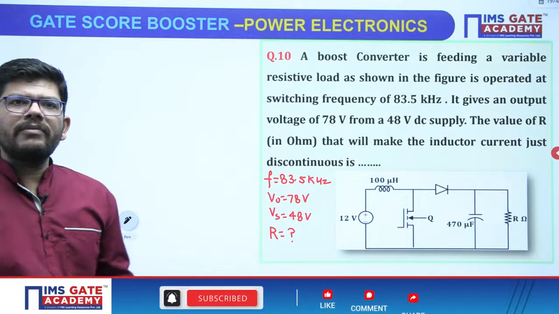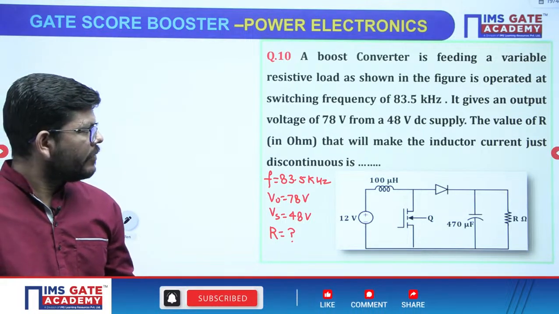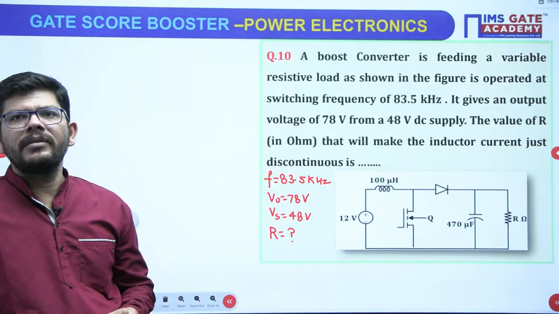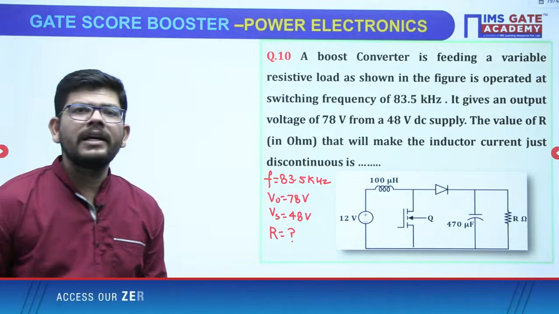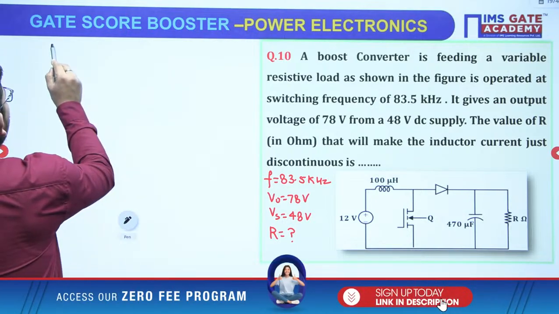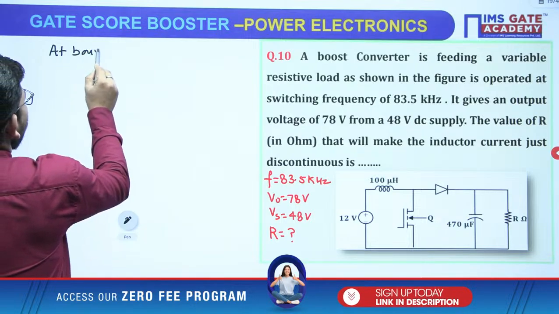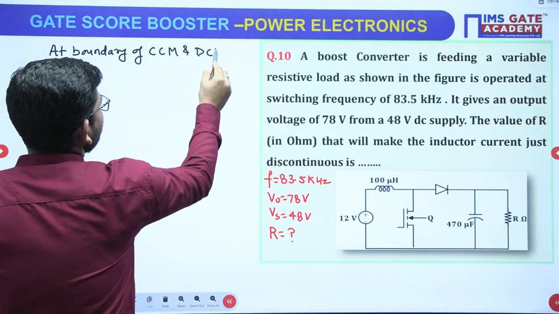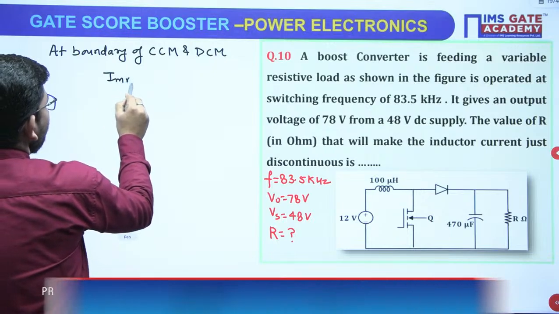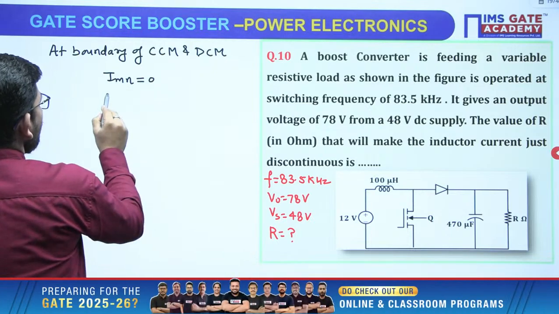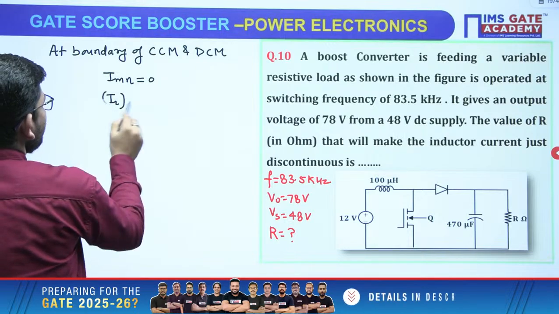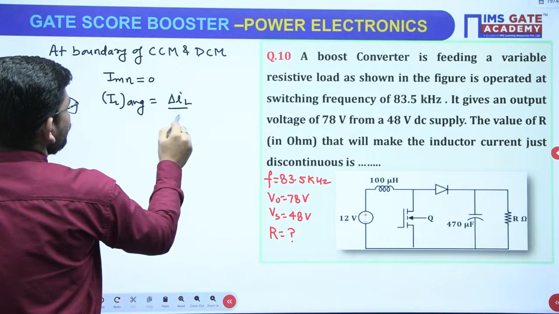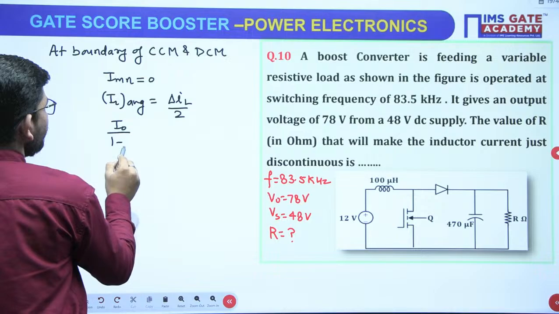We have to calculate the value of R that will make the inductor current just discontinuous. Means we are talking about the boundary, right? So at the boundary of CCM and DCM, what do we get? I minimum is equal to 0, right? Or IL average is equal to delta IL by 2. IL average here is I naught upon 1 minus D.